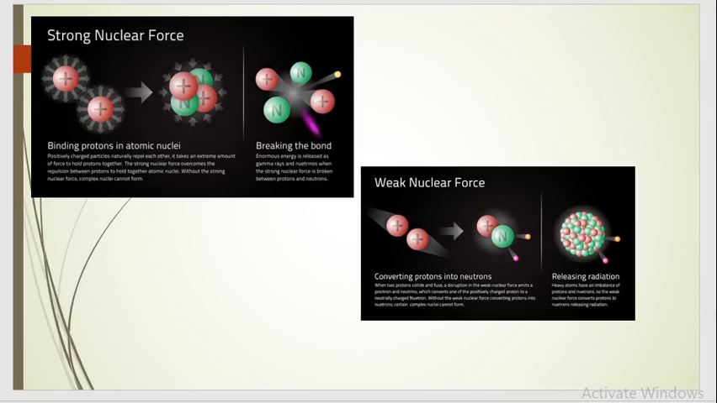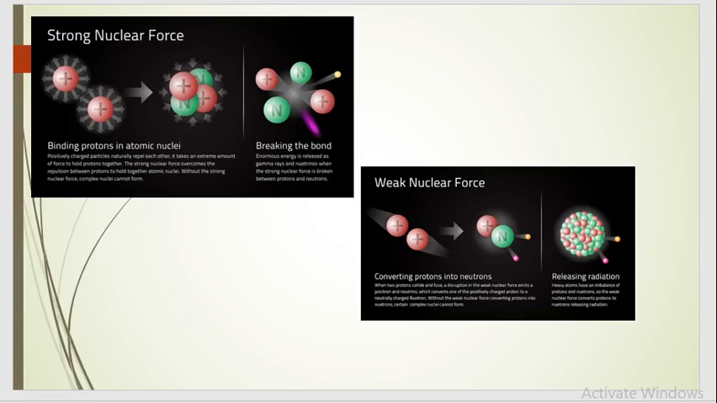Moving towards next, that is strong nuclear force and weak nuclear force. We know that strong nuclear force is strongest force that binds the nucleons together inside the nucleus. Though strongest, it is having very short range. Therefore, it's very strong attractive force and charge independent. Exactly opposite to this, weak force,